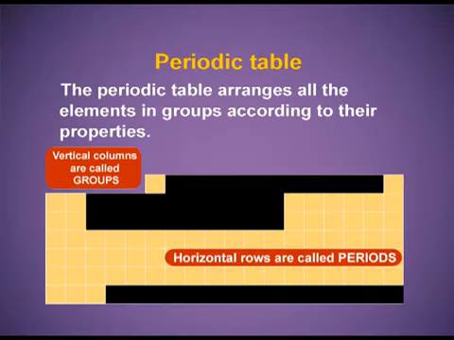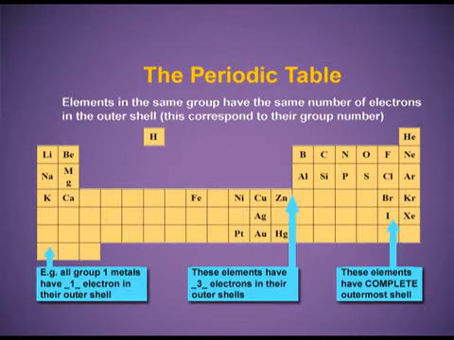Mendeleev said that the periodic table arranges all the elements in groups according to their properties. Going downward from top to bottom are the groups. Horizontal rows are known as periods. Elements in the same group have the same number of electrons in the outer shell. This corresponds to their group number.